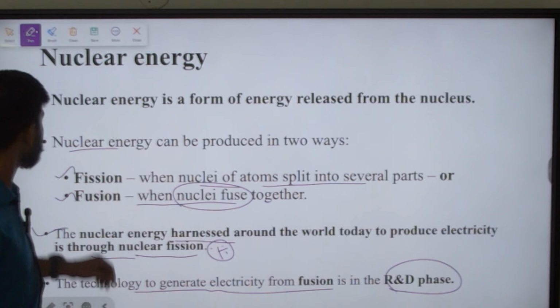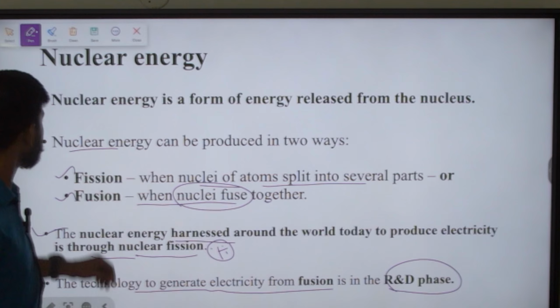Next, nuclear reactions. What is a nuclear reaction? How does a nuclear reaction happen? What is nuclear reaction in general? It is change in the identity or characteristic of atomic nucleus. So the atomic nucleus characteristic and identity is going to change. How is it going to change? Because of the bombardment of energetic particles. What are these energetic particles that we are talking about? They are alpha particle, gamma ray photon, neutron, proton, or a heavy ion. These are the energetic particles. If the nucleus is bombarded with these energetic particles, then nuclear reaction is sustained.